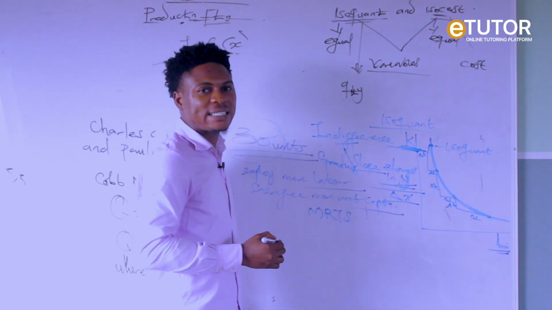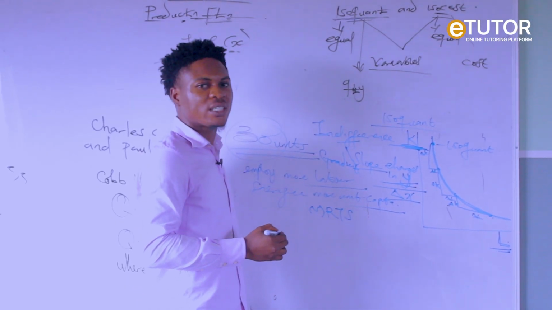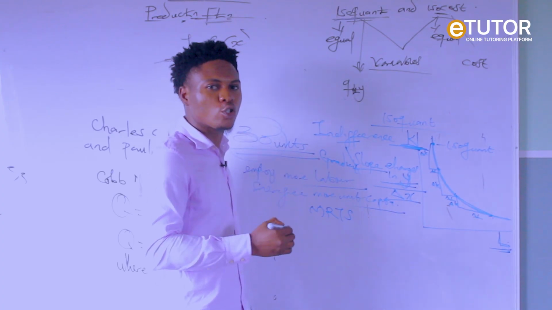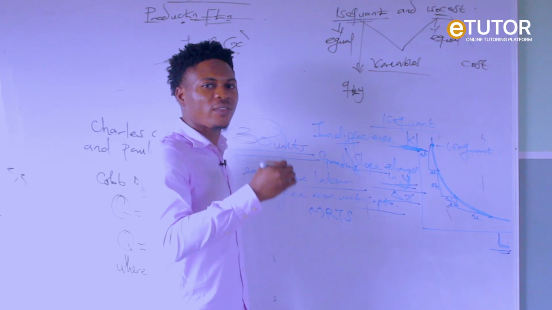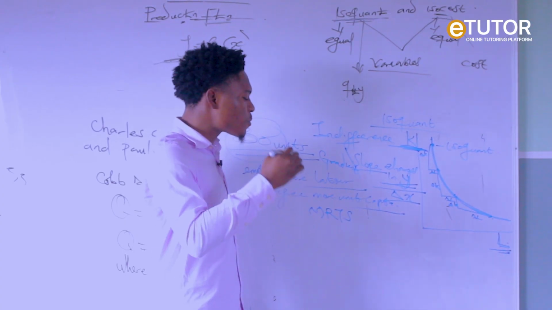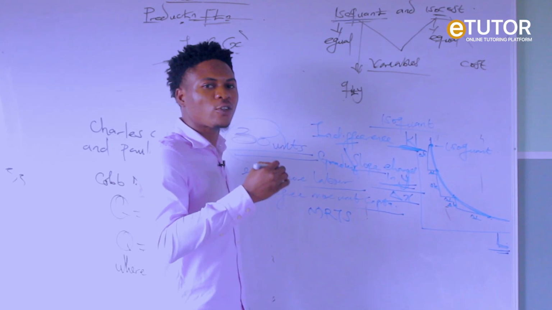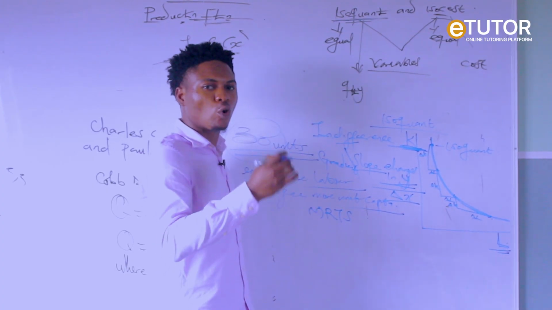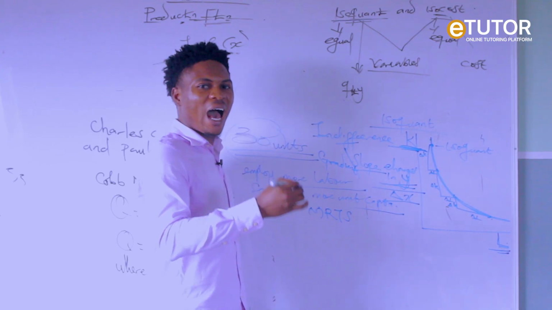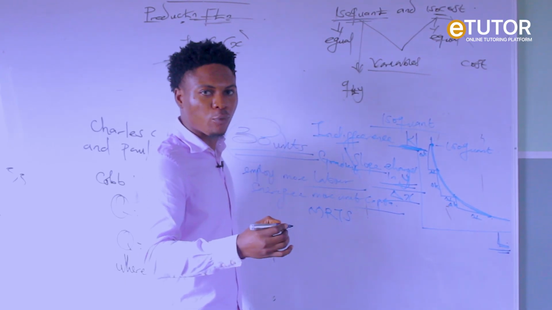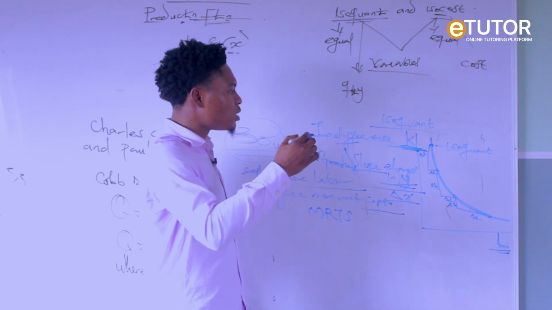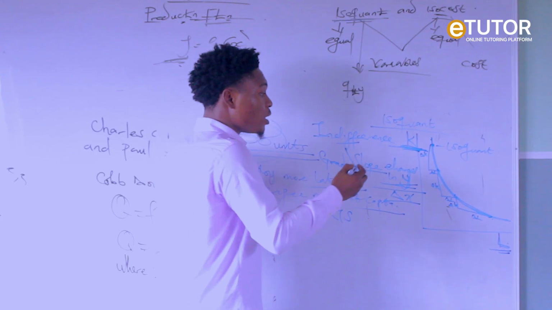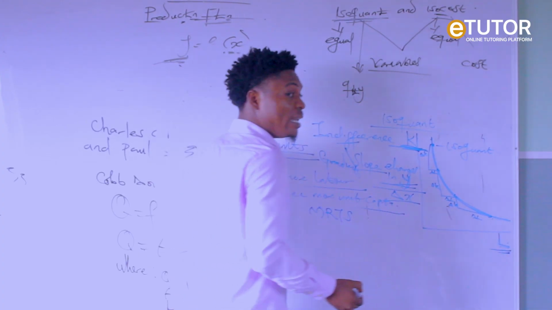MRTS. What is MRTS? MRTS simply means marginal rate of technical substitution. Marginal rate of technical substitution is the ratio of changes in capital to changes in labor, or the rate at which less of capital is employed to employ more of labor.